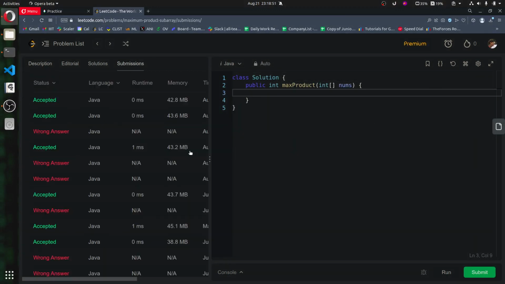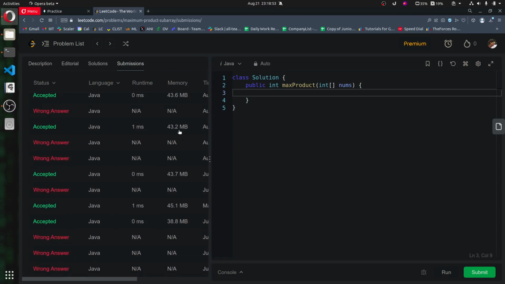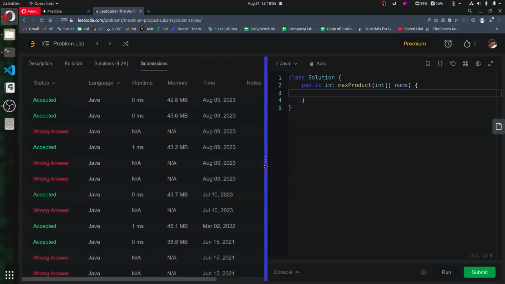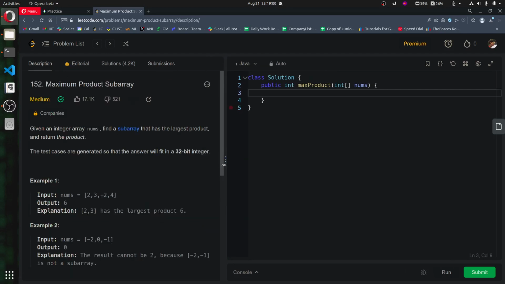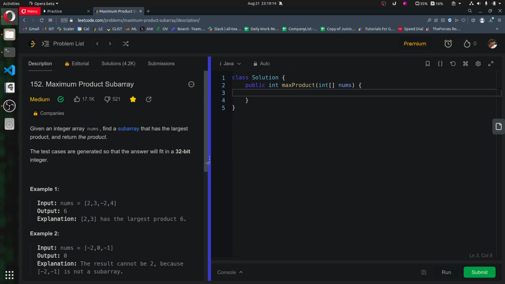And this was the code written by me. Okay, I've solved this question many times. Last time I solved it, okay, this month only on 9th August. Okay, let's solve it again. It will be some fun only. So given an integer array, we need to find a subarray that has the largest product, and we need to return the product. Test cases are generated so that the answer will definitely fit in a 32-bit integer.